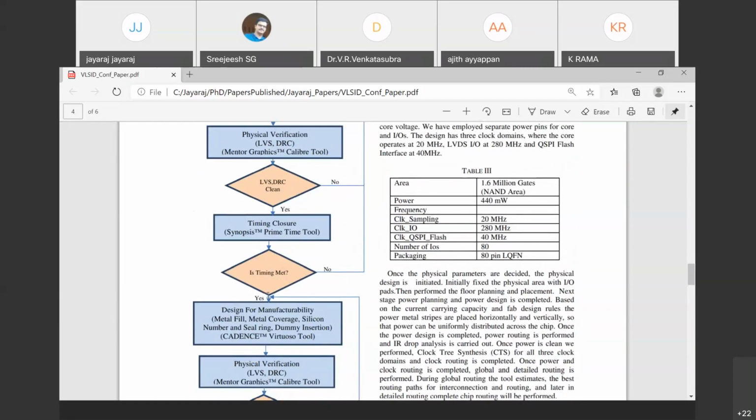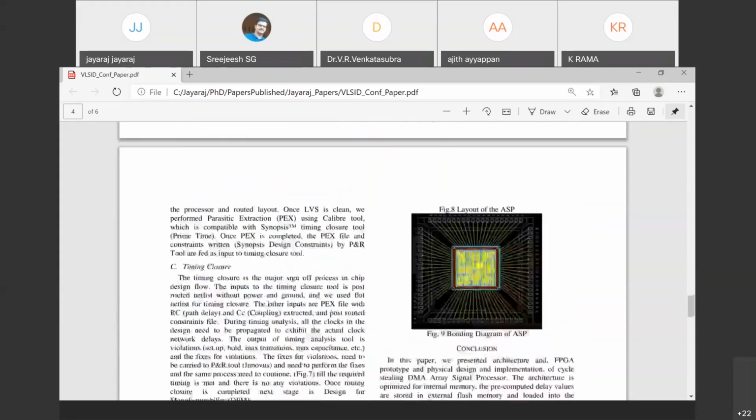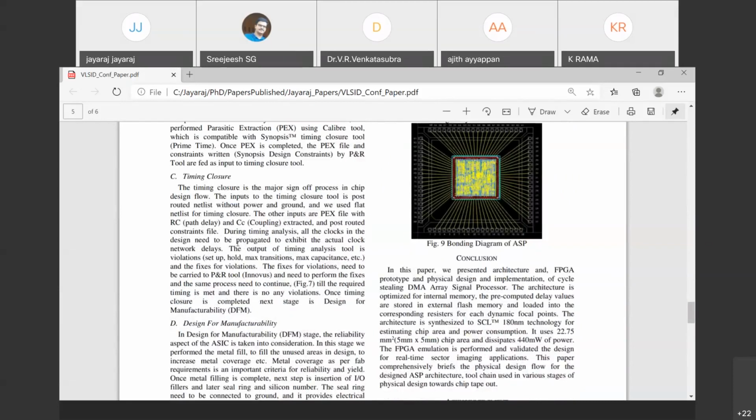Similarly, we need to propagate the clock while doing the timing closure. Once we propagate during the timing analysis, all the clocks in the design need to be propagated to exhibit the actual clock network delay. There is a command called clock propagation. If you have not propagated the clock, then the timing closure tool will assume that there won't be any clock delay, so the skew and network delay won't be properly modeled, and that in turn will give us wrong timing. So that is also important while fixing the